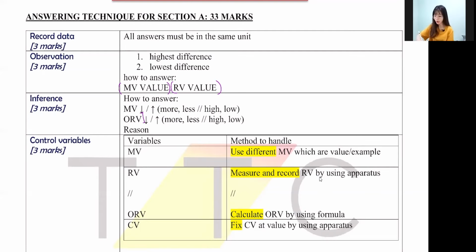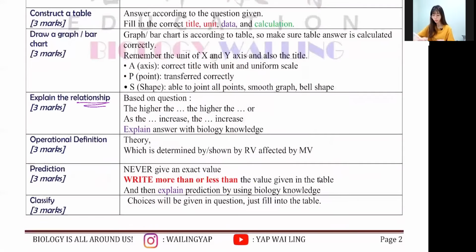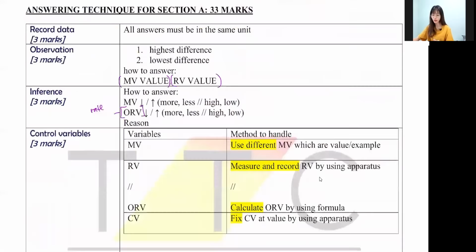What is RV? Let me teach you a way to find RV. Usually RV starts with the word rate. Rate of photosynthesis, rate of respiration, rate of whatever, okay? Usually they start with rate. If you can't find it in the question itself, you can find it in the explain relationship, or in the definition, okay? If you don't know, you can just find it in the question, okay?